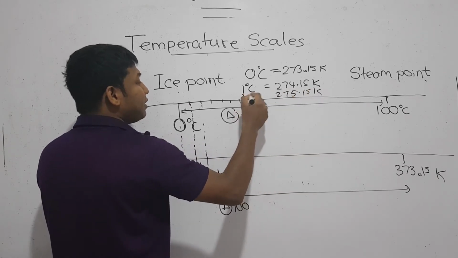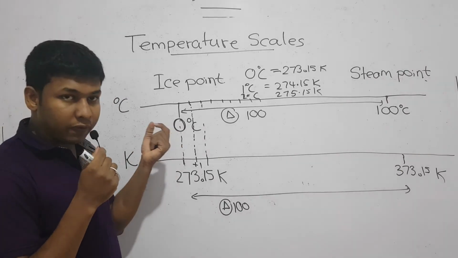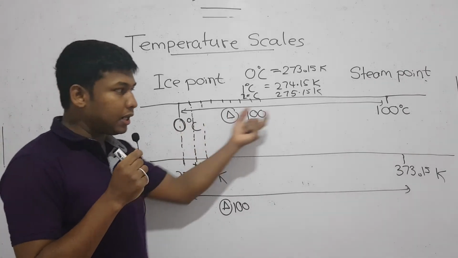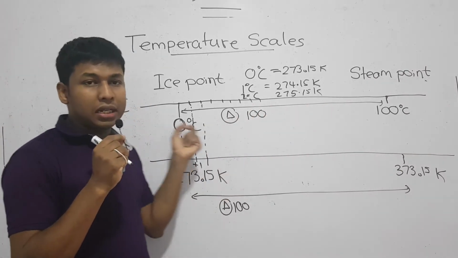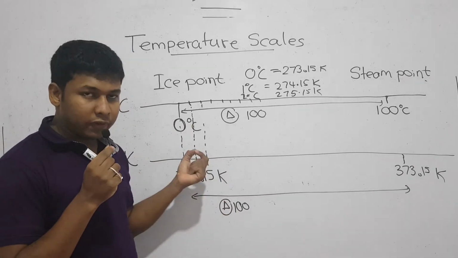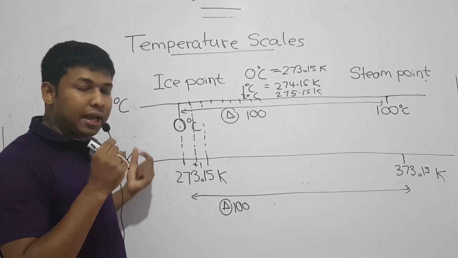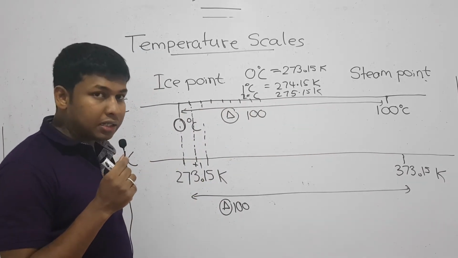The reason is again that the difference between the ice point and the steam point in the Celsius scale and in the Kelvin scale are the same.